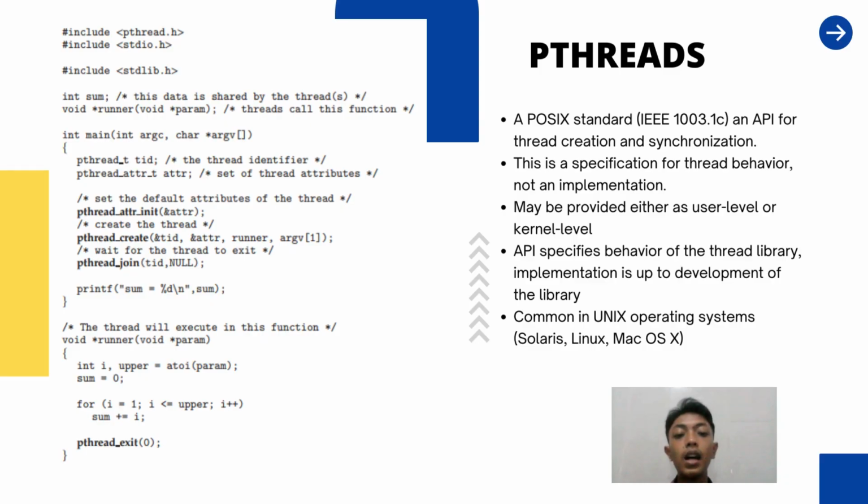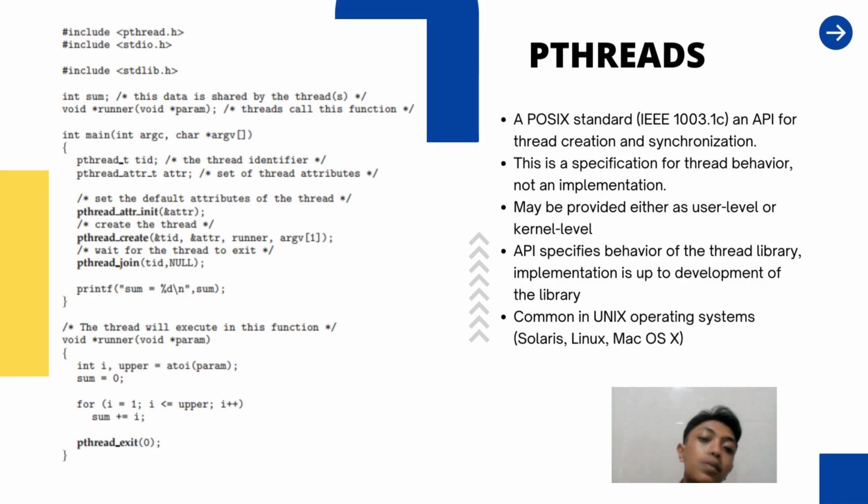Okay, next I will talk about pthreads. Pthreads is a POSIX standard, an API for thread creation and synchronization. This is a specification for thread behavior, not an implementation. It may be provided either as user level or kernel level.